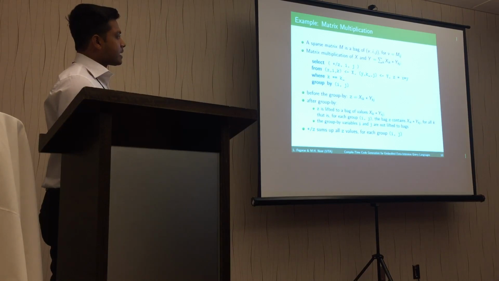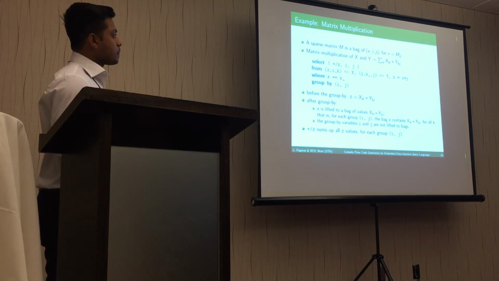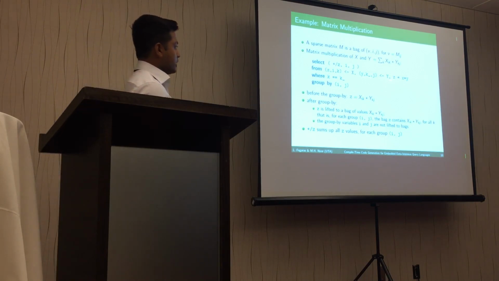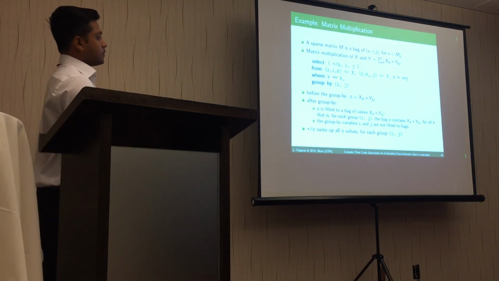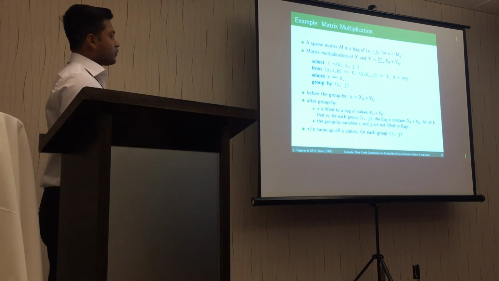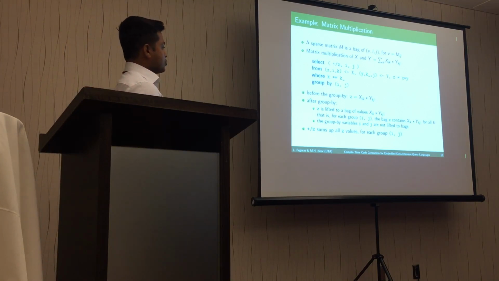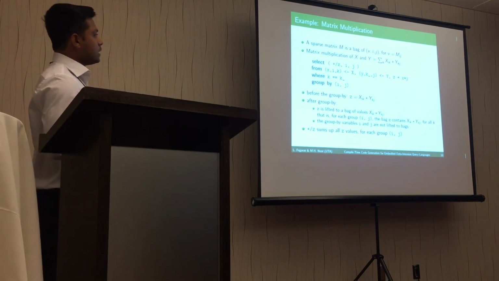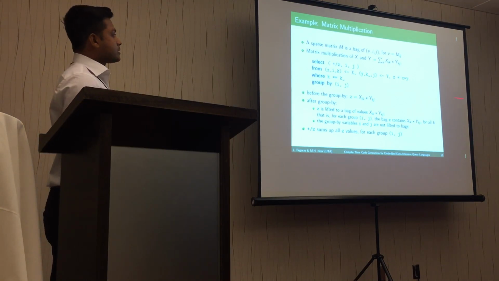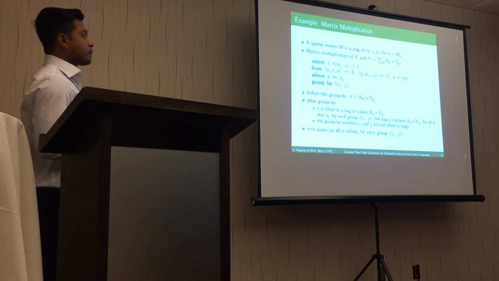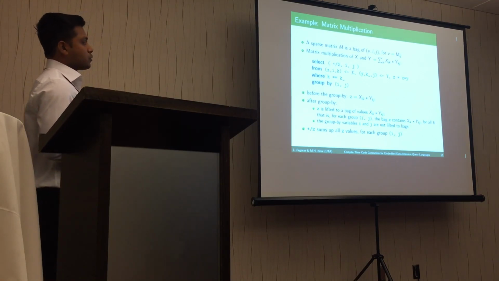matrix X is represented by X_ik, and matrix Y is represented by Y_kj. And a new value Z is calculated. Z is basically the product of X and Y. And at the same time, we enforce that k must be equal to k underscore. And then finally, we group by I and J. So in this case, all the pattern variables, including Z, are lifted to bags, except I and J, because they have only one value for each one of them.